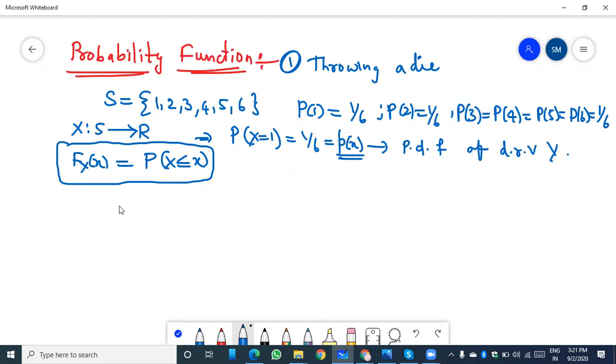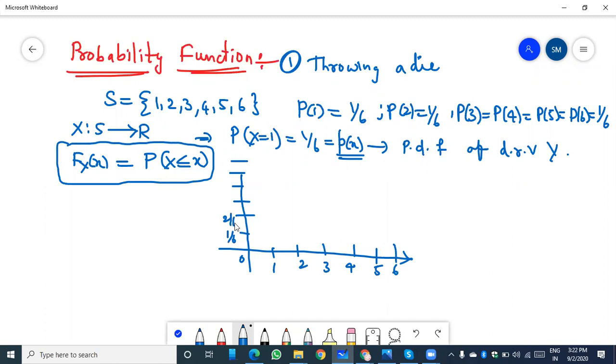Here, in this case, we can take the functions in coordinate geometry. On the x-axis we take 0, 1, 2, 3, 4, 5, 6, and the probabilities are 1 by 6, 2 by 6, 3 by 6, 4 by 6, 5 by 6, 6 by 6 equal to 1.